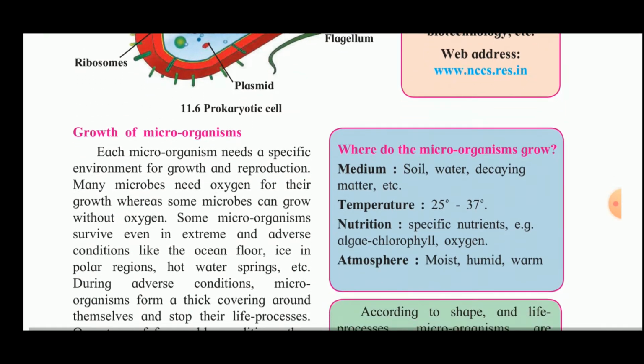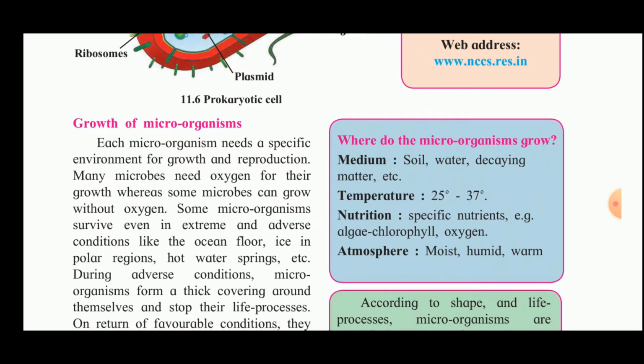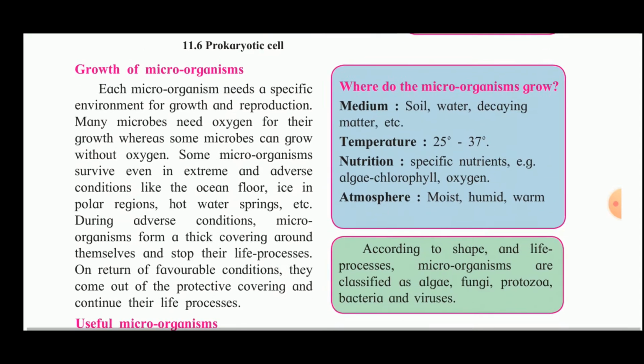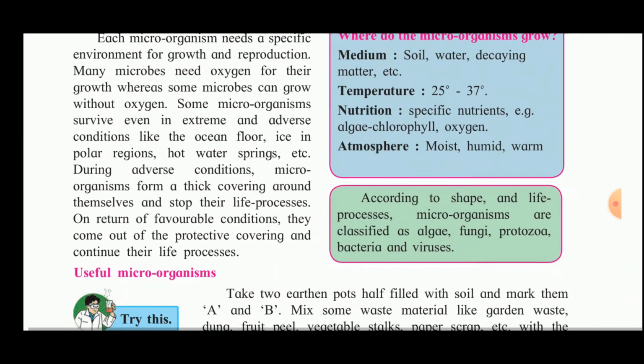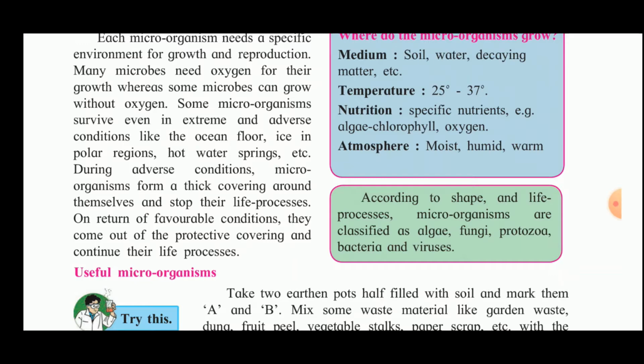Now, growth of the microorganisms. Each microorganism needs a specific environment for growth and reproduction. Many microbes need oxygen for their growth, whereas some microbes can grow without oxygen. Some microorganisms survive even in extreme and adverse conditions like the ocean floor, ice in the polar region, hot water springs, etc. During adverse conditions, microorganisms form a thick covering around themselves and stop their life processes.